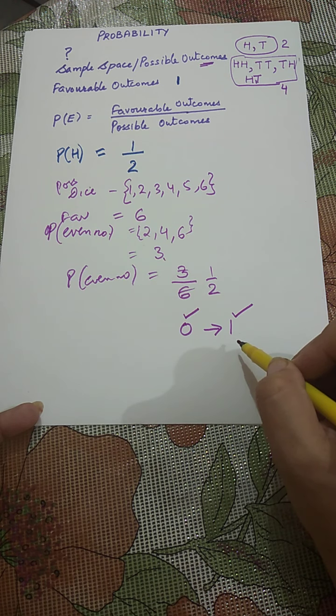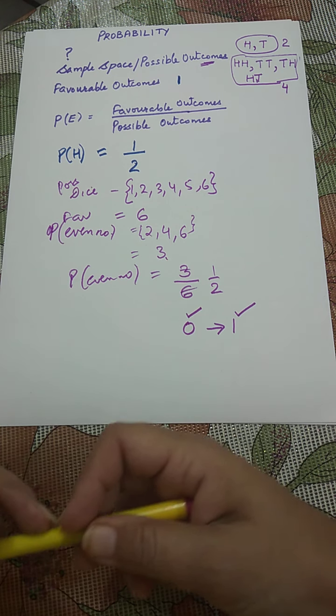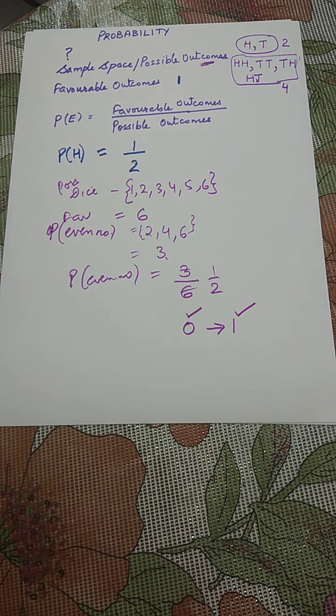In other words, it will always be a proper fraction in which the numerator is smaller and the denominator is greater. Now there are many types of probability, but what you are going to learn is experimental probability. It means they have already done the trials and given you the output of those trials. So you just need to know the formula, and I will solve one question for you here.